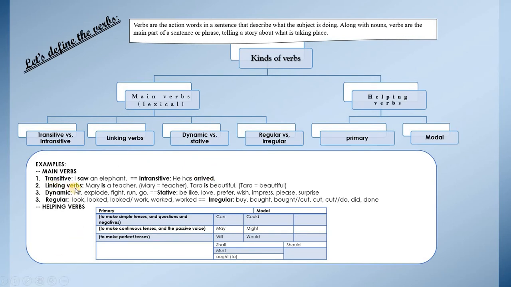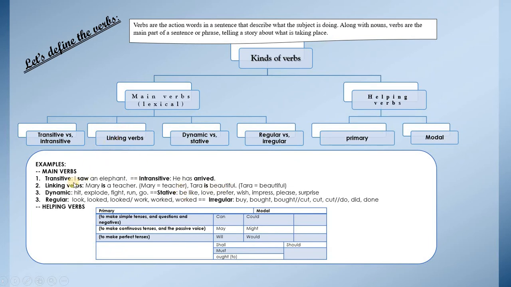Linking verbs link between the subject and the complements. We have to have a complement. Mari is what? Is a teacher. Mari is a doctor. Mari is beautiful. So is is a linking verb.